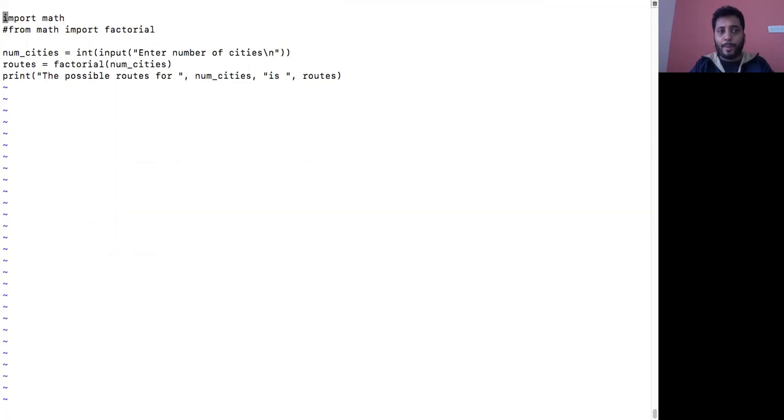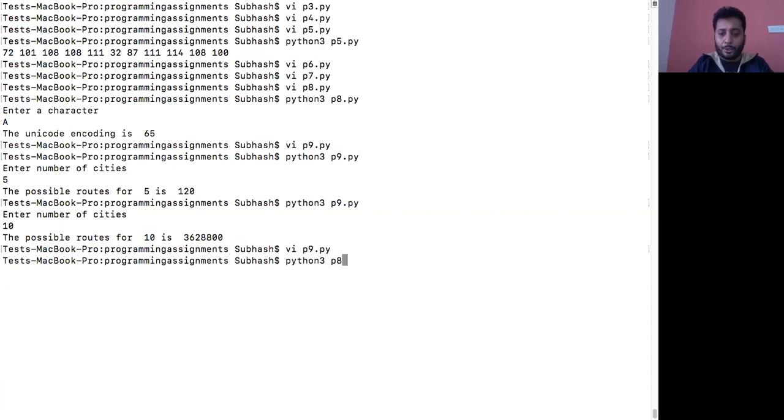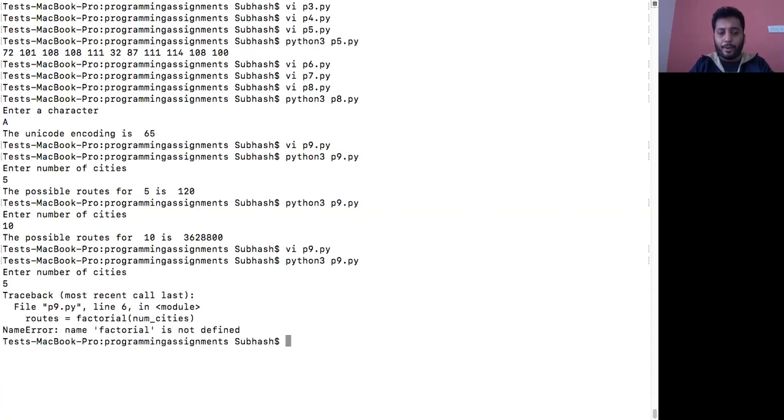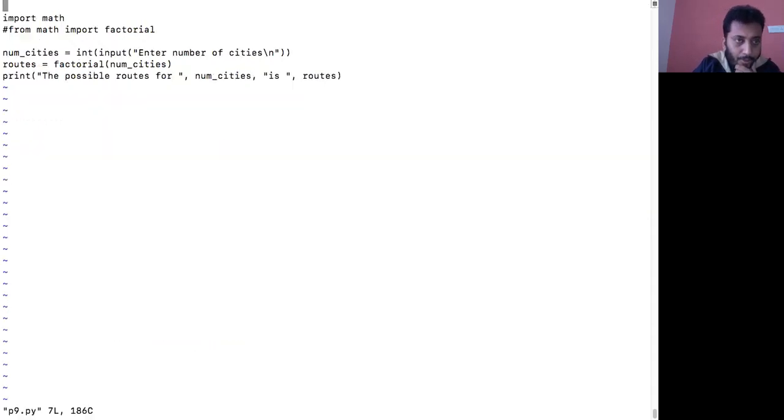Import math. It means whatever functions are there in math, import it. Which I don't feel is necessary now, because I don't want to import everything. I just want to import only the factorial function. Even this works. Let me run this and show it to you. Enter the number of cities 5. What happened? Error: name factorial not defined. Oh, I'm sorry. When I say import math, I have to say which function, right? So I will put math dot factorial.